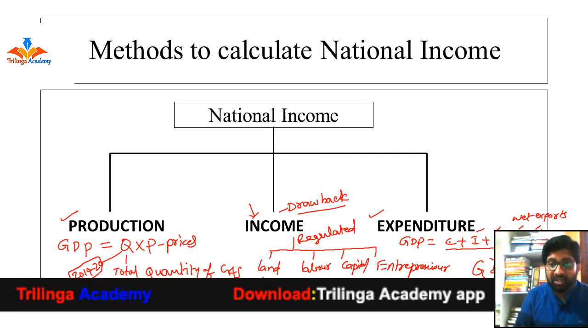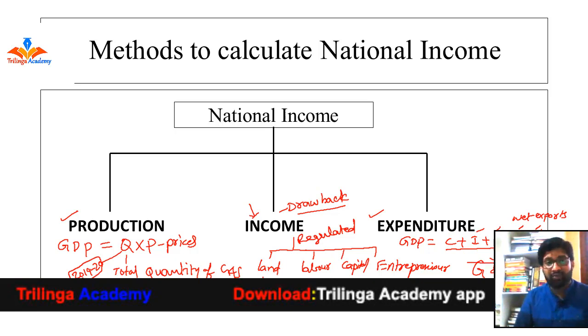Which means the total expenditure is going to be spent on Q, the total quantity of goods and services produced in a particular financial year. If I want to know the money value of this total quantity, I should multiply with prices, right? So now what will I get? GDP, gross domestic product.